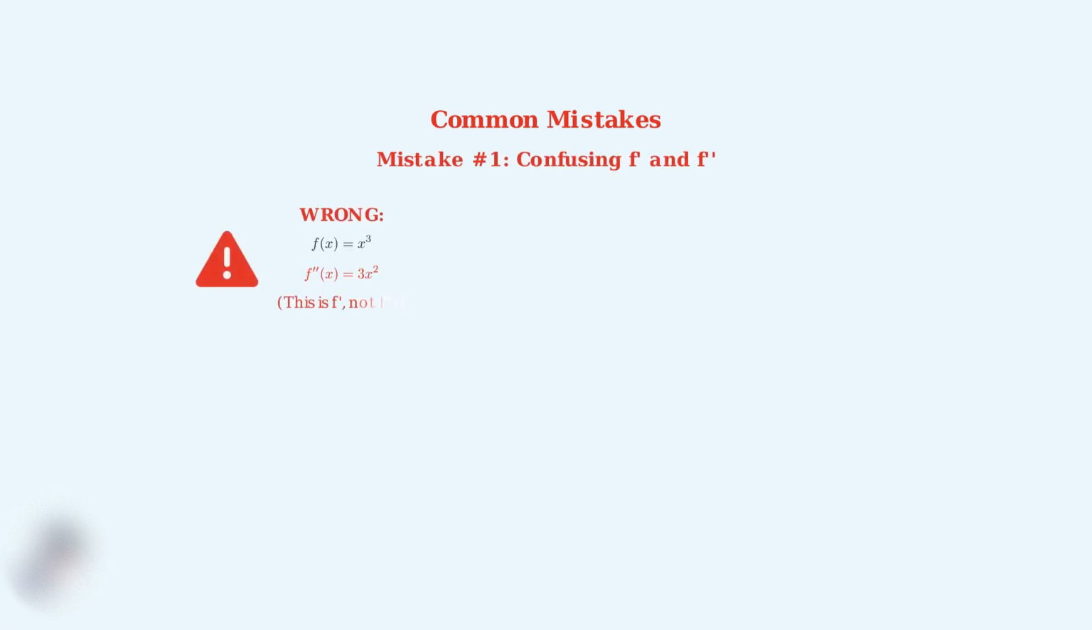First, let's examine 3 critical mistakes that can derail your understanding of second derivatives. The first major mistake is confusing the first derivative with the second derivative. Remember, you must differentiate twice to get the second derivative. If f of x equals x cubed, then f prime is 3x squared, and f double prime is 6x.